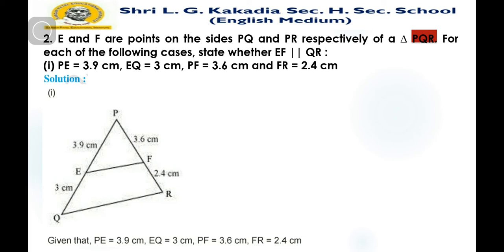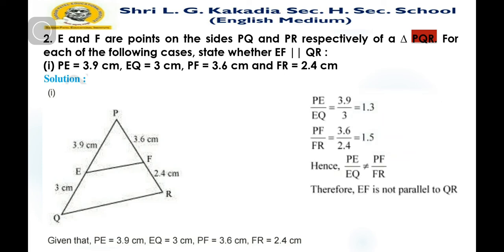Now let us take the ratios: PE over EQ, 3.9 over 3, which is equal to 1.3, and PF over FR, 3.6 over 2.4, which is equal to 1.5. Hence PE over EQ does not equal PF over FR. Therefore, we can say that EF is not parallel to QR by theorem number 6.1, the basic proportionality theorem.